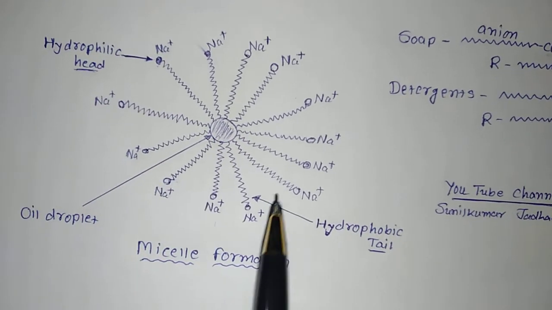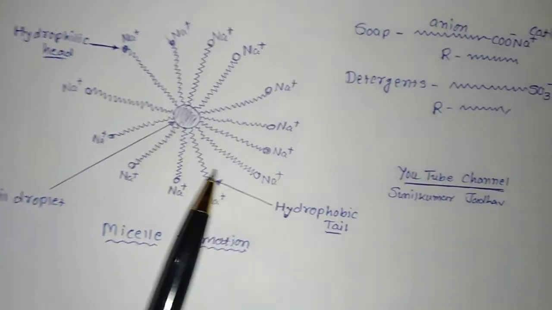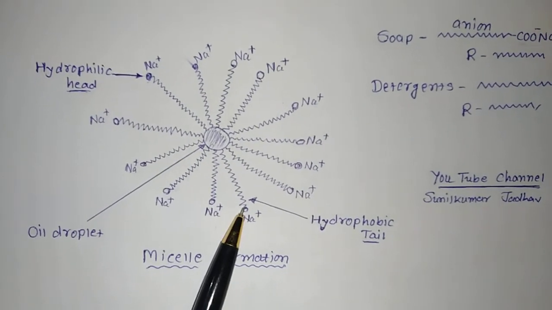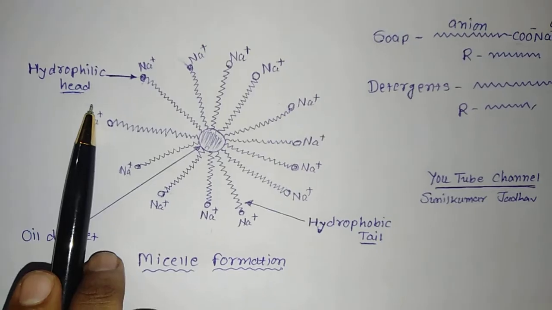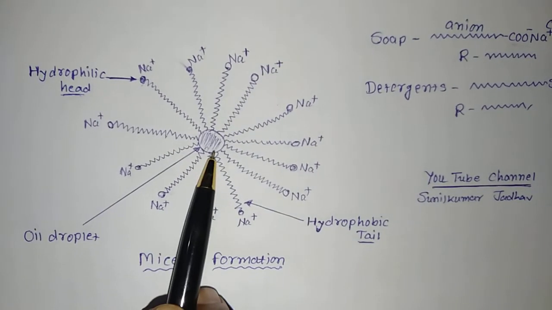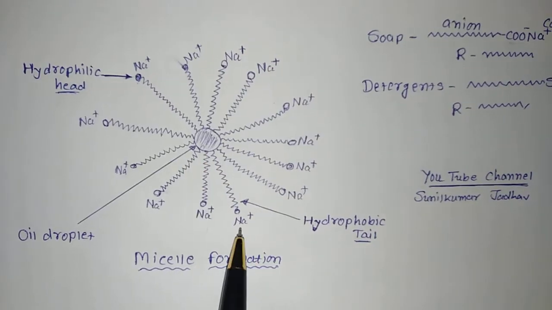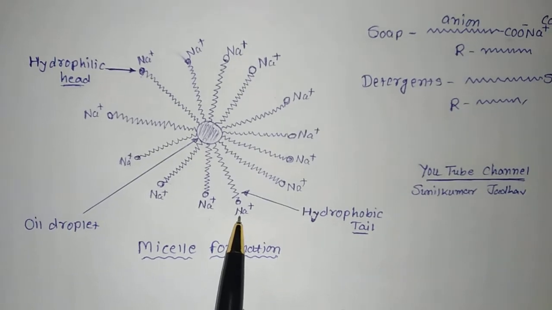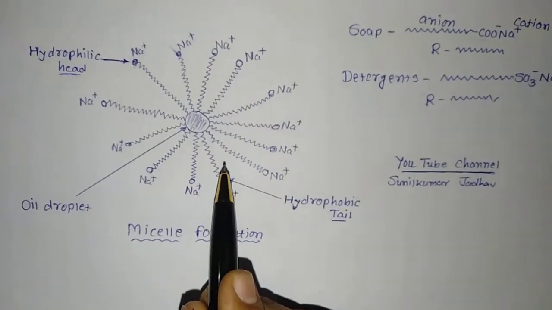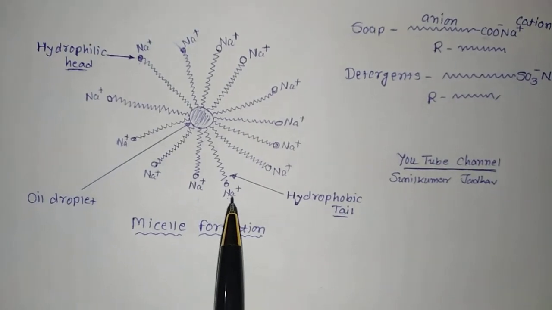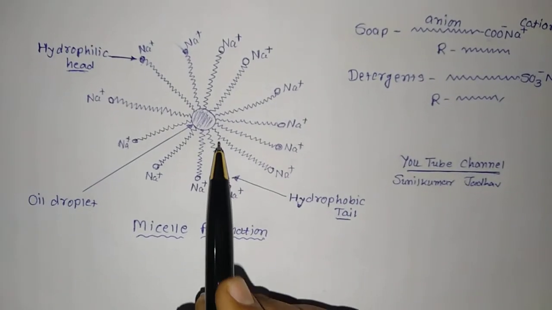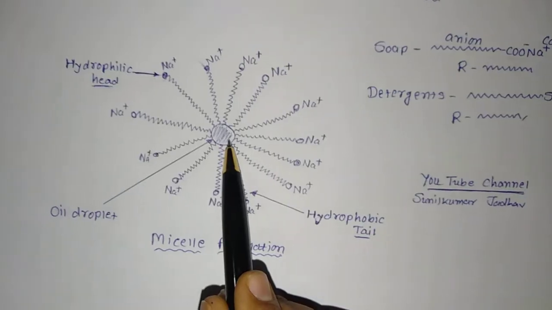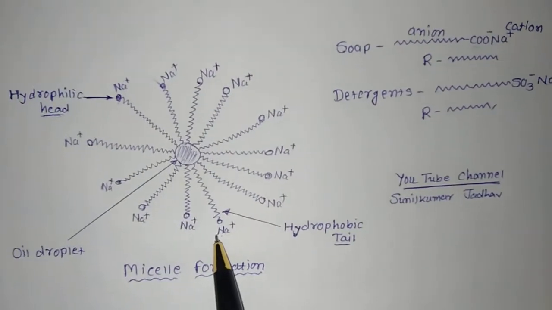So this is the way, simply I can say that the soap or detergent has two parts. One is a long chain hydrocarbon which we call a tail, and the head part is hydrophilic and this is hydrophobic. Hydrophobic will stick with the dirt and oil, while this hydrophilic end, that is COONa or SO3Na, will try to remain in the water and hence create this micelle formation when we apply soap or detergent on the cloth.